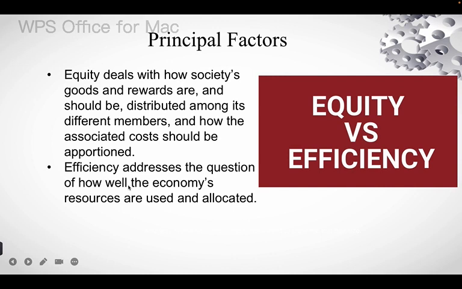There are two principal factors. One is equity and the second is efficiency. Equity deals with how society's goods and rewards are and should be distributed among its different members, and how the associated costs should be apportioned. Efficiency addresses the question of how well the economy's resources are used and allocated.